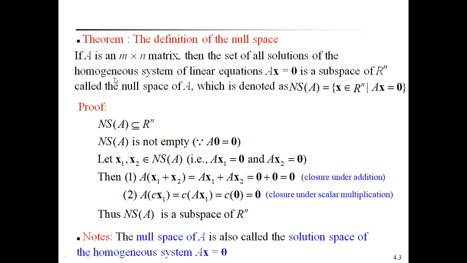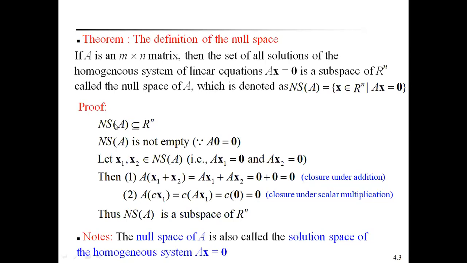So here A is an m by n matrix, then the set of all solutions of the homogeneous system of linear equations Ax equal to 0 forms a subspace of R to the power of n, called the null space of A, which is denoted as null space A, and it is defined in the form of a set, that is, null space of A is equal to x belongs to R to the power of n such that Ax equal to 0 matrix.